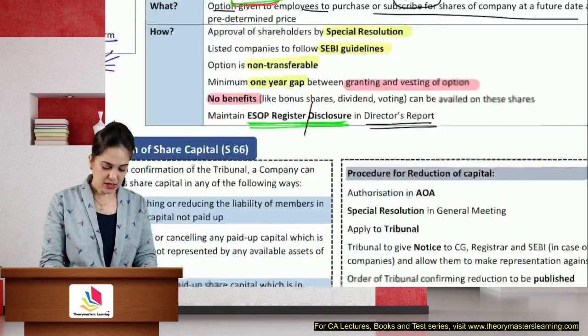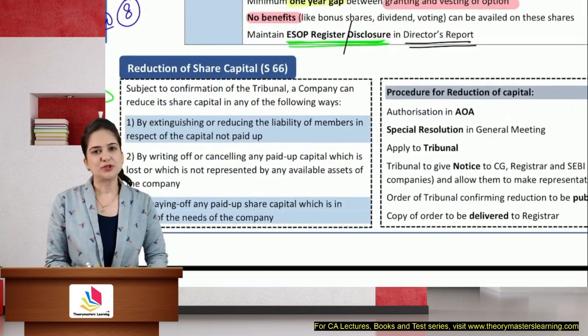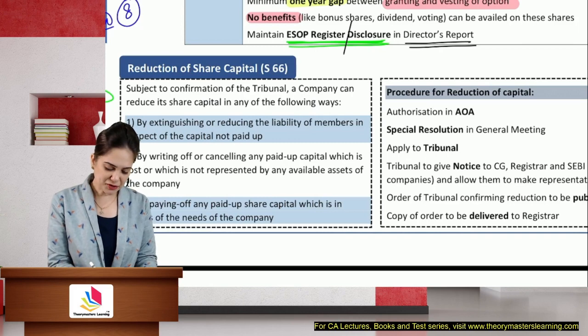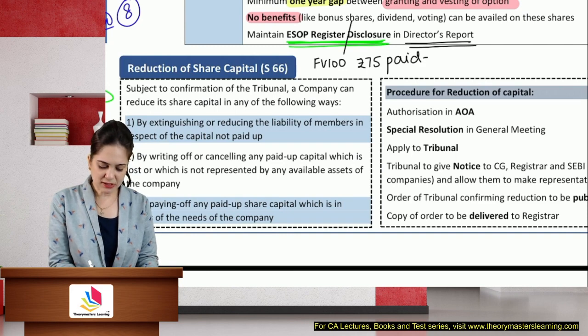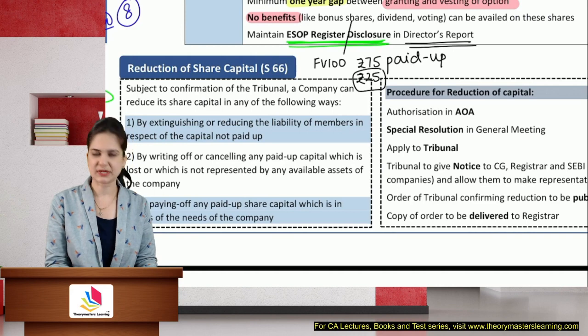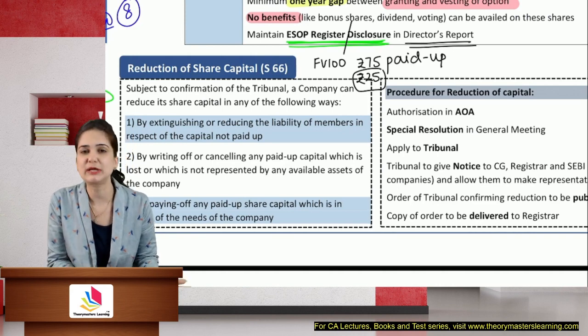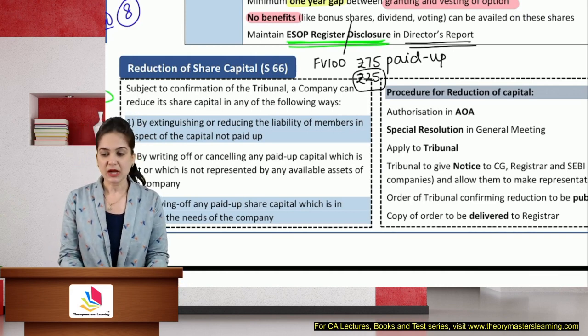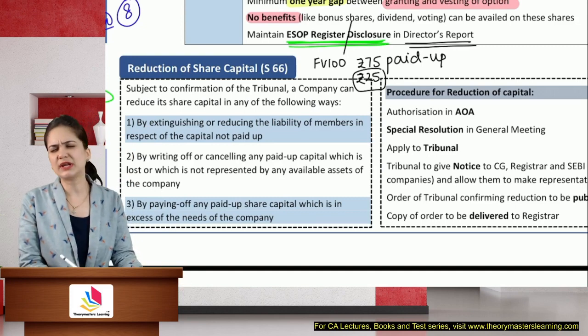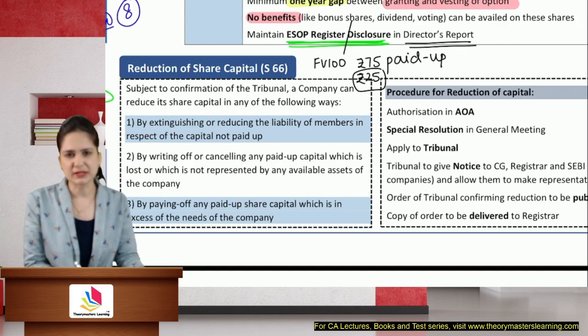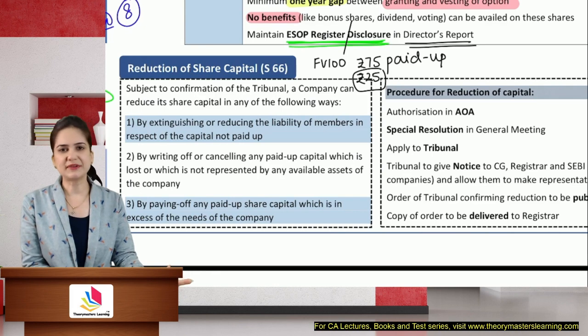All right. Lastly, we have reduction of share capital. I have shares of face value 100 on which 75 rupees is paid up. I tell the shareholders, I don't need your money, don't give me 25 rupees which is outstanding. Now your shares are 75 fully paid. I'm reducing capital. Why does a company reduce capital? They don't need money. There is no requirement of money. Or it is an internal reconstruction.